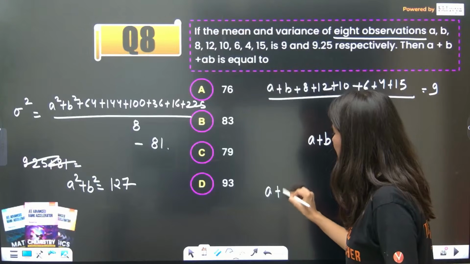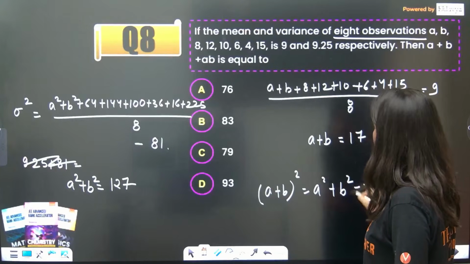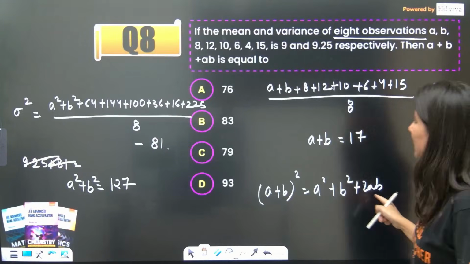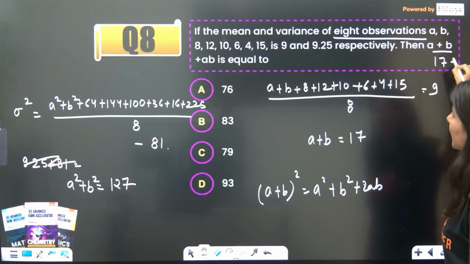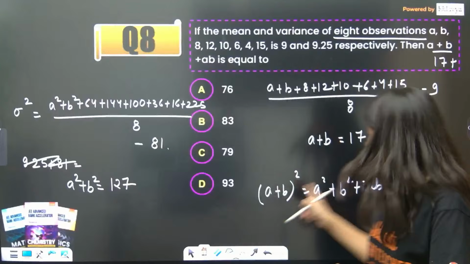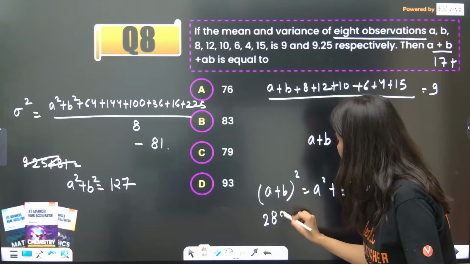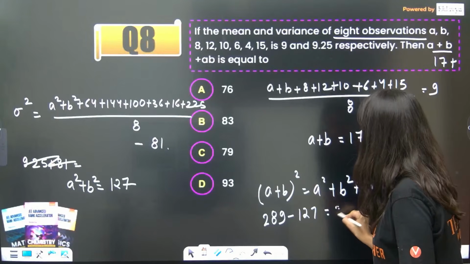So a plus b whole square is equal to a square plus b square plus 2ab, correct? So from here, you can calculate the value of 2ab as well, because you know a plus b is 17. Now you want to know ab. So ab you will get from here. 17 squared is 289, minus a square plus b square, which is 127, is equal to 2ab.